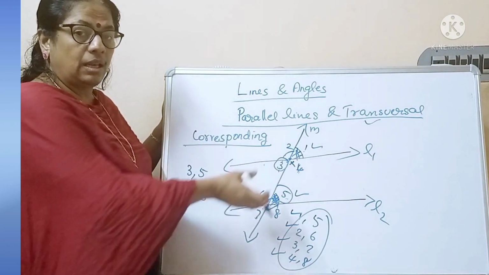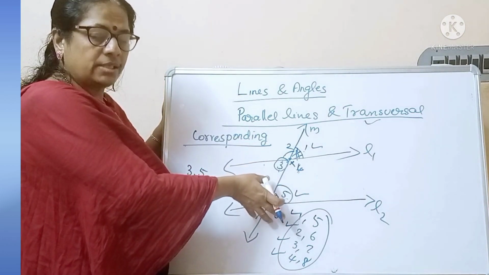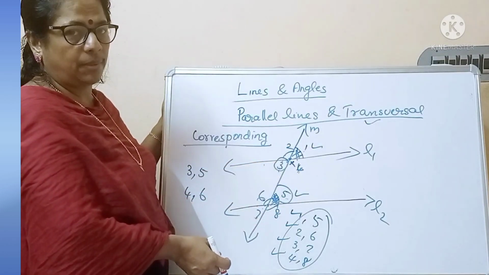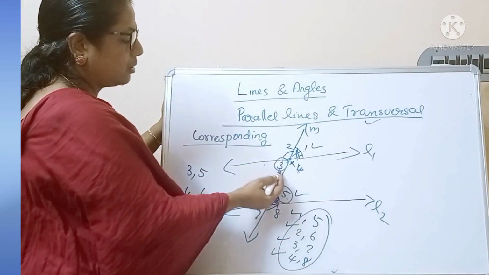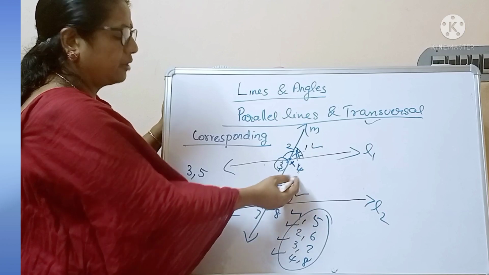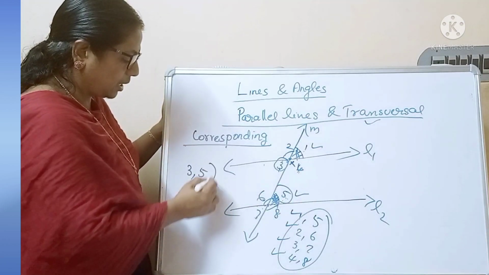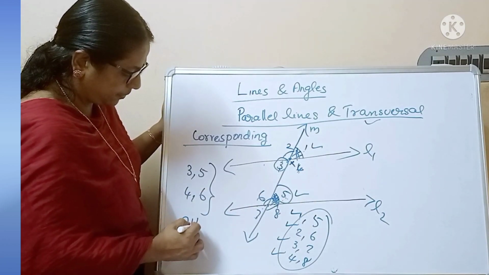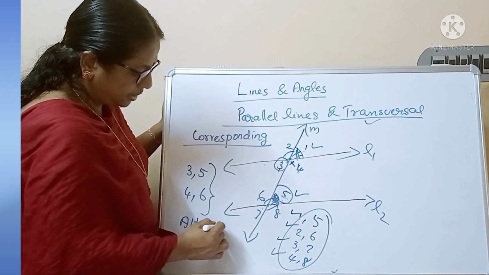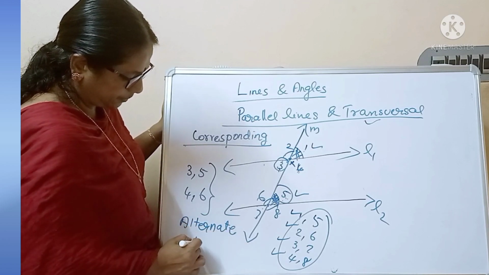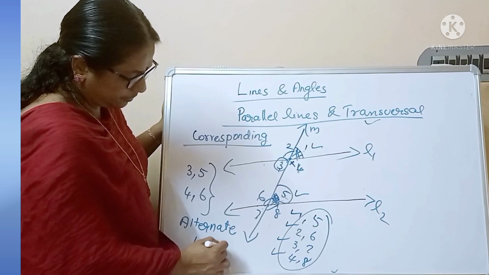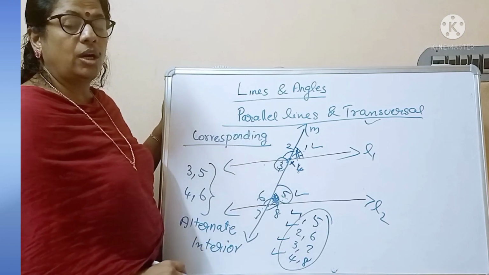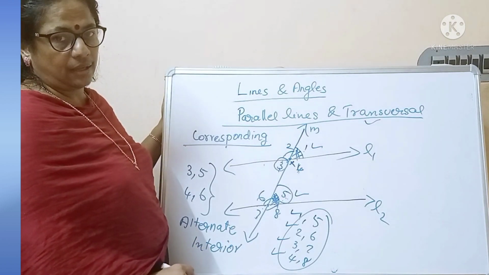They lie in between the parallel lines, interior of the parallel lines, and they are alternate angles. 3, 5, 4, 6. So these angles are called alternate interior angles.